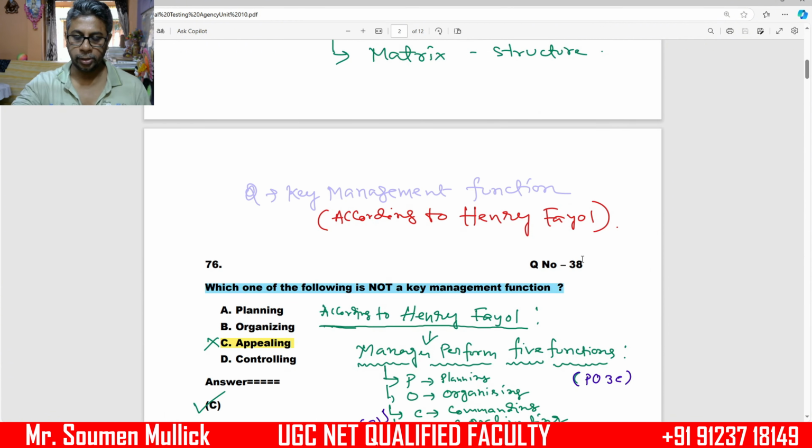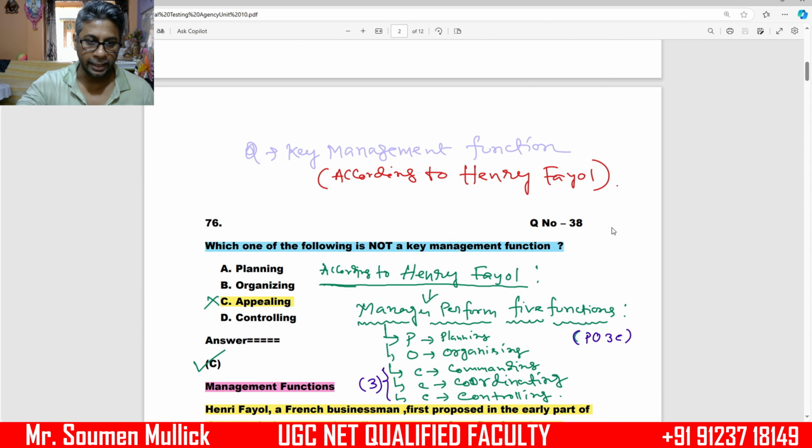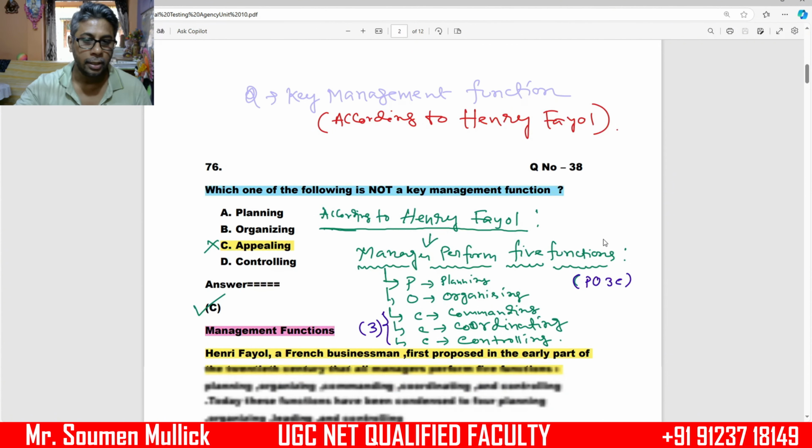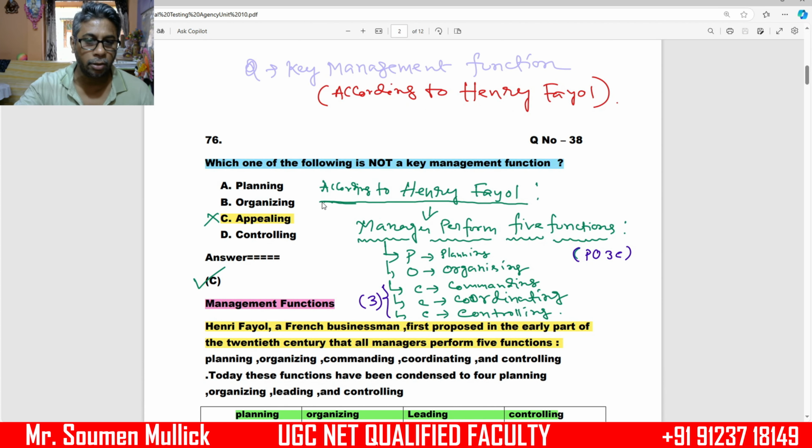Our next question, question number 38. This question is based on key management functions. Which of the following is not a key management function? They have given the 4 options: planning, organizing, appealing and controlling. Under this question, appealing is the wrong option for the key management function.